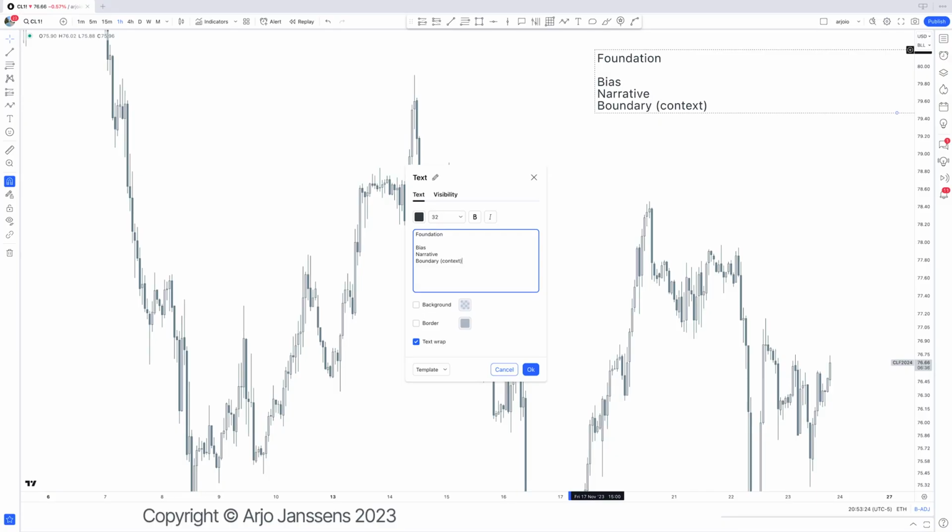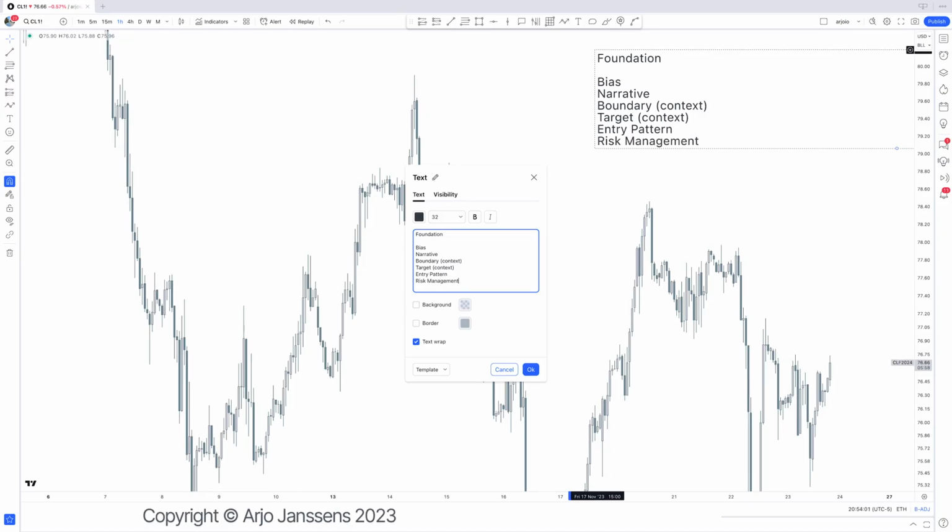In one of the next videos, that will make a lot more sense on why that is boundary, why that is context, etc. Then also a part of that is a target. That is the next foundational level, and that is also part of your context. So the boundary and a target are what we call a context. That context will make a lot more sense later on. Then the next thing is entry pattern. That's the next foundational level that we need to understand in order to get to a trade ID. Then the last thing is risk management.